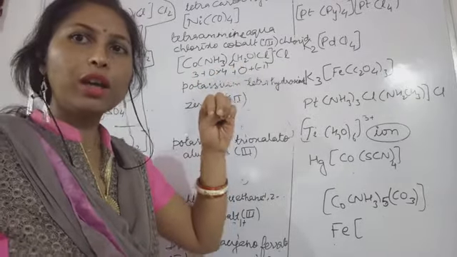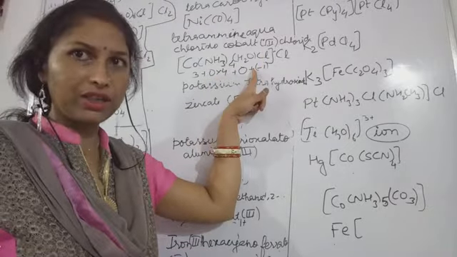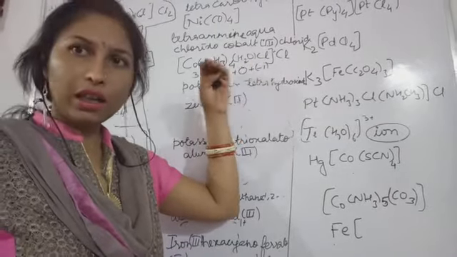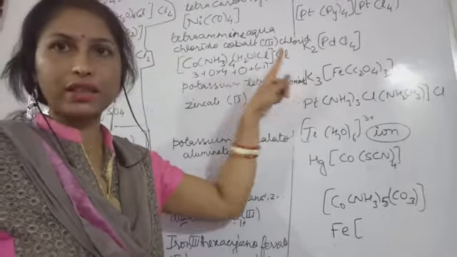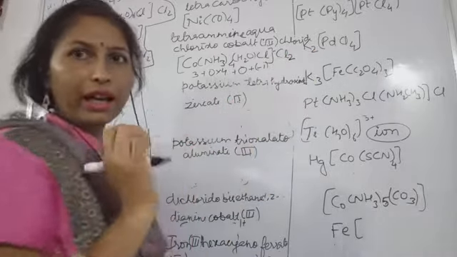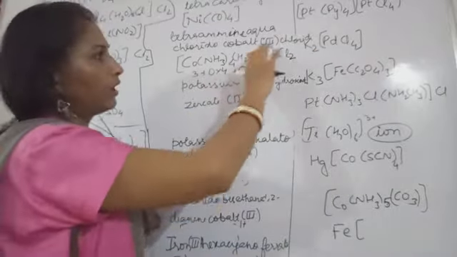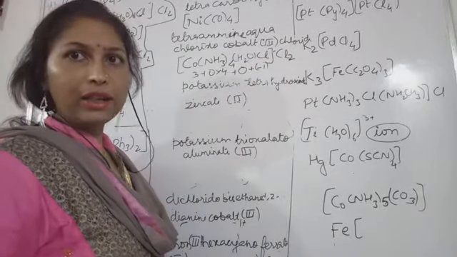So this coordination sphere possesses which charge? Plus 2. So in order to counteract or neutralize it, -2 charge is required. So what will you write here? 2 chloride ions are needed in order to neutralize this cationic complex.